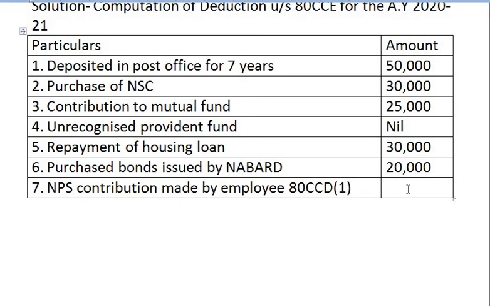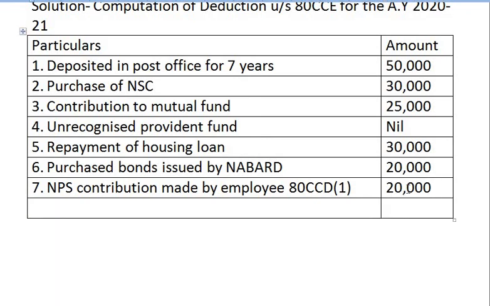And the amount contributed is 20,000. Now we have to total it. After totaling it, we can take the additional deduction under section 80 CCD subsection 1B. That is, the contribution made by employer will be taken after deducting under section 80C. So the total qualifying amount